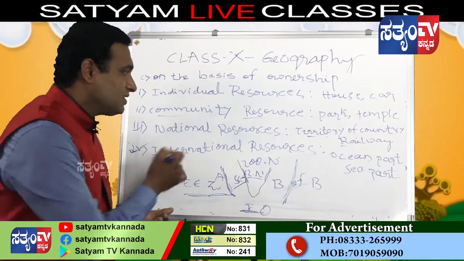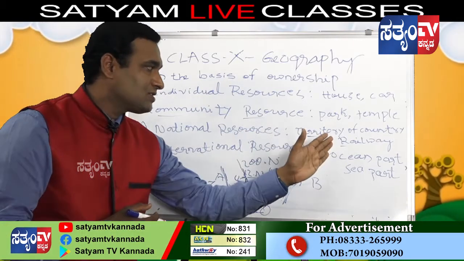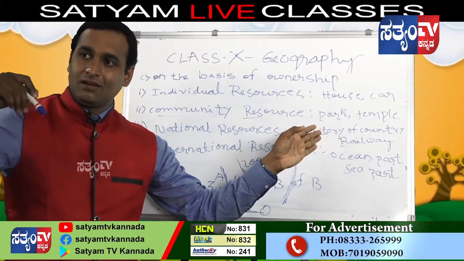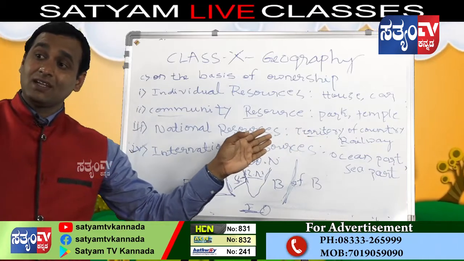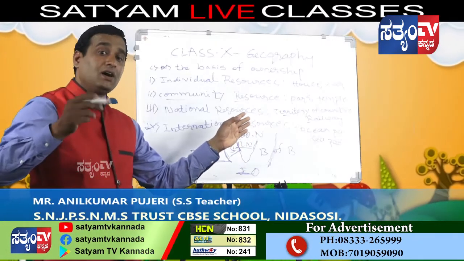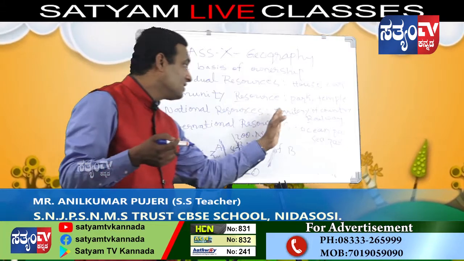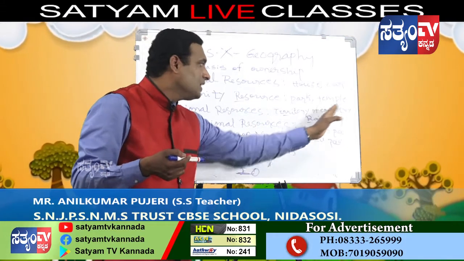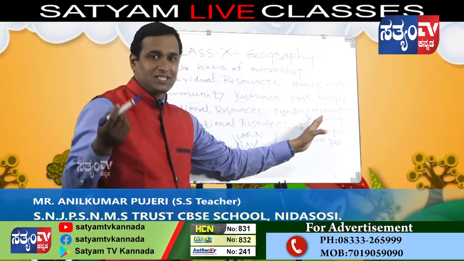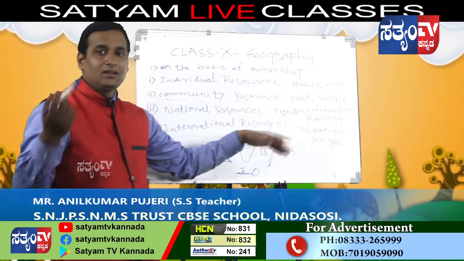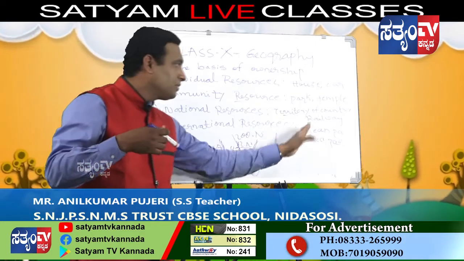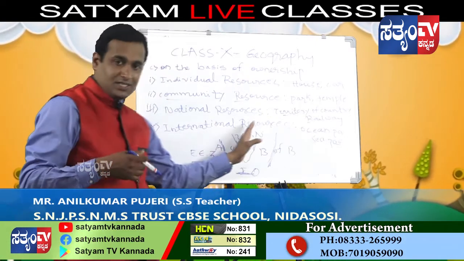Next, national resources. National resources means resources that are owned or run by the government or the nation. For example, the territory of the country, all the states, and the sea and ocean parts, including international resources.